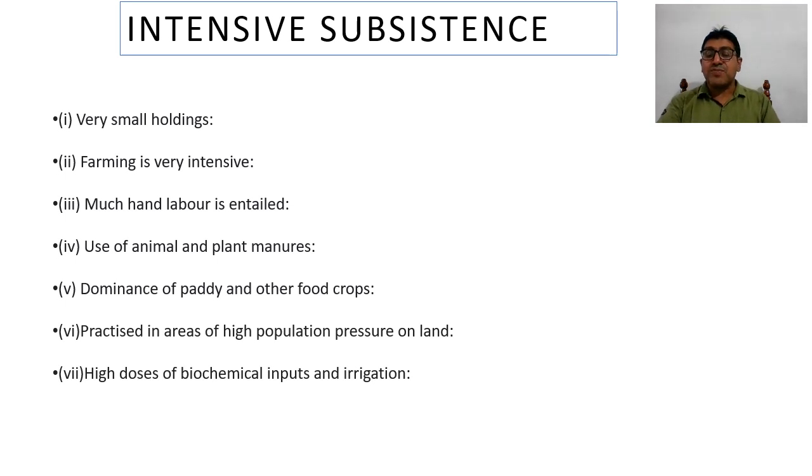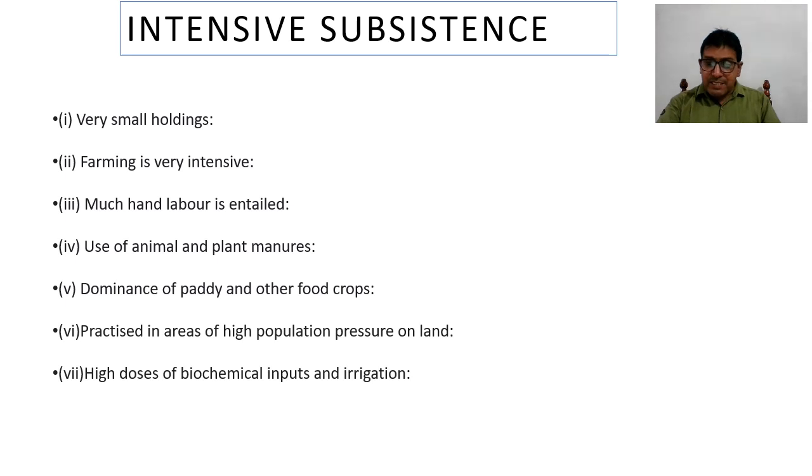Suppose one farmer has a 10 hectare piece of land. Out of this 10 hectares, during, for example, the Kharif season, the farmer cultivates the entire 10 hectares.